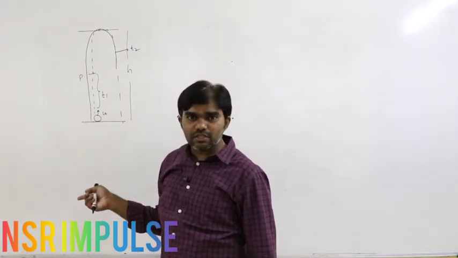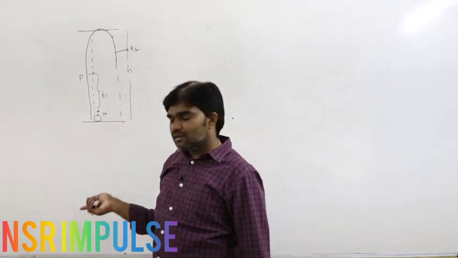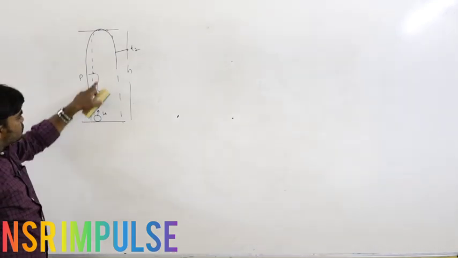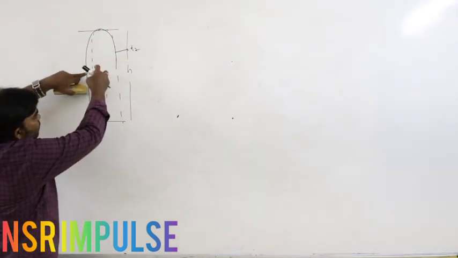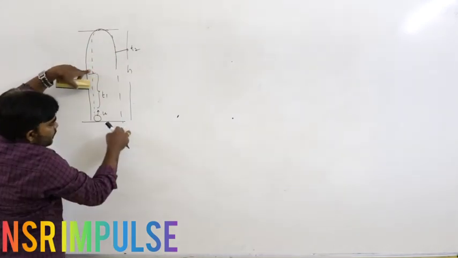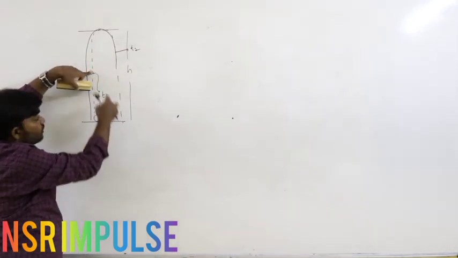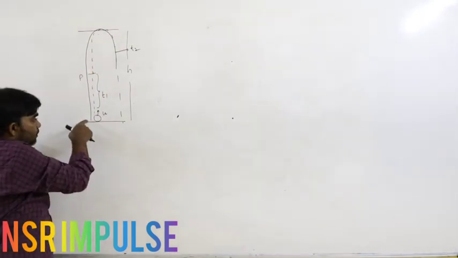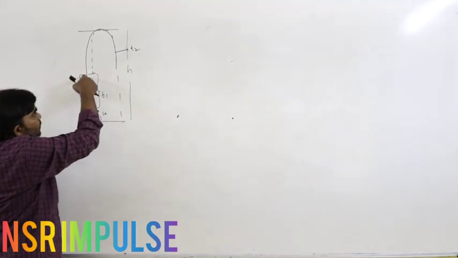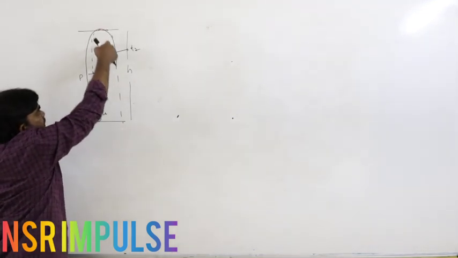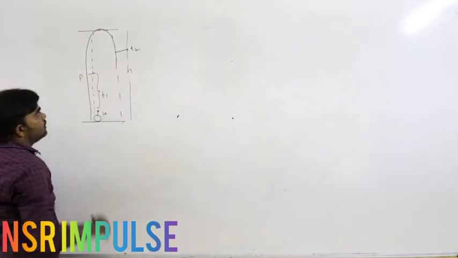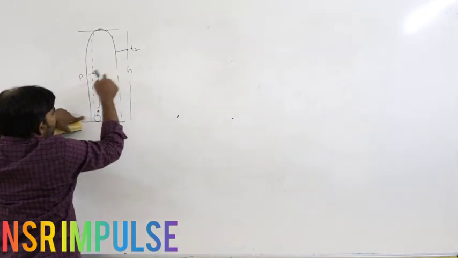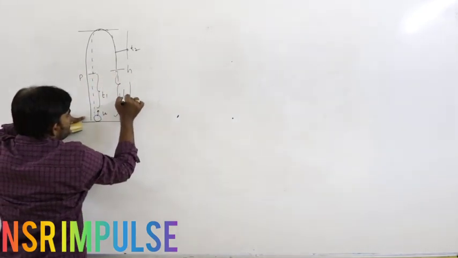This condition and the previous condition must be the same. Previously, from the point of projection to the point P is T1, and again from point P to reach maximum height and ground, the total time is given as T2. But here T2 is from the point of projection to the point P, then to the maximum height and again back to the point P. That means the total is T2 and this point is T1.